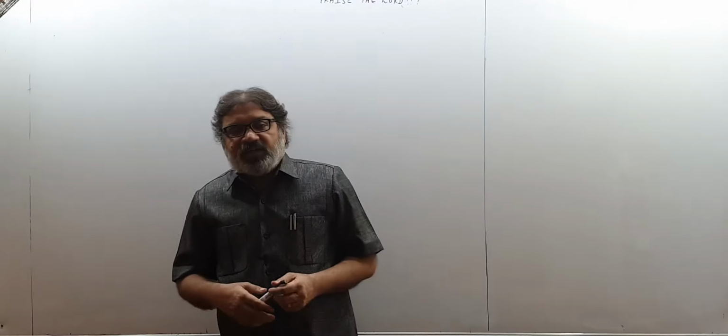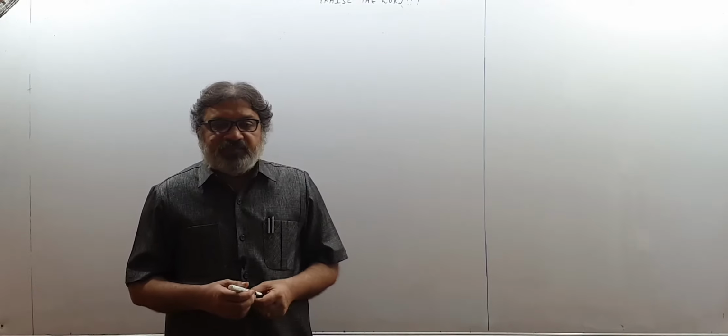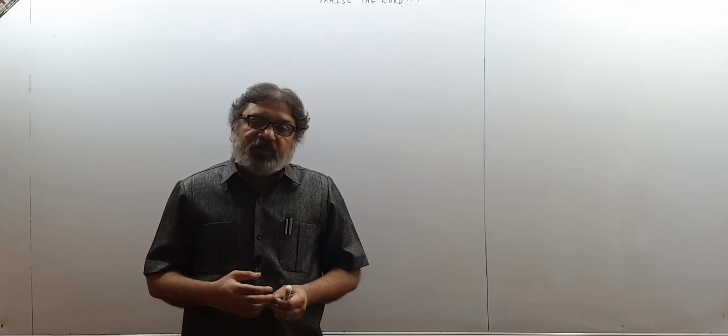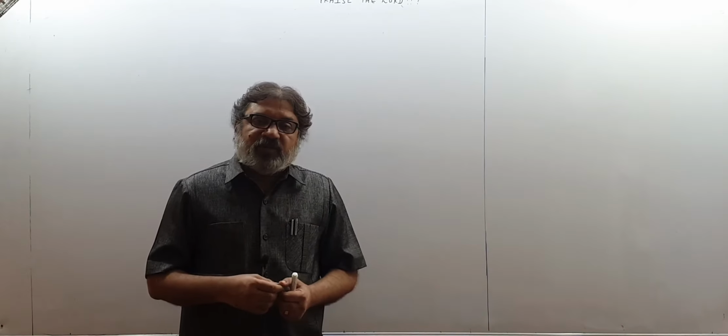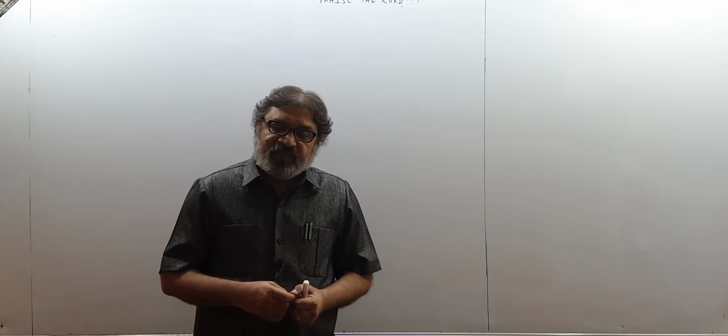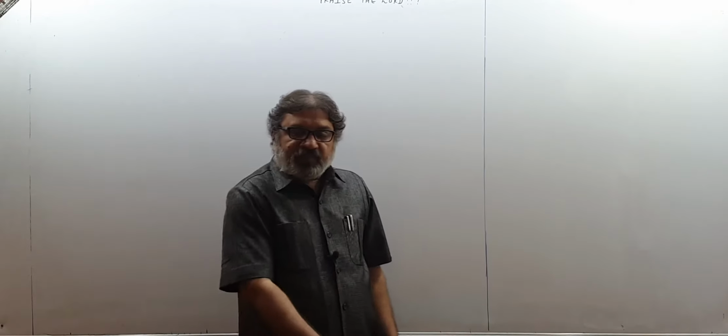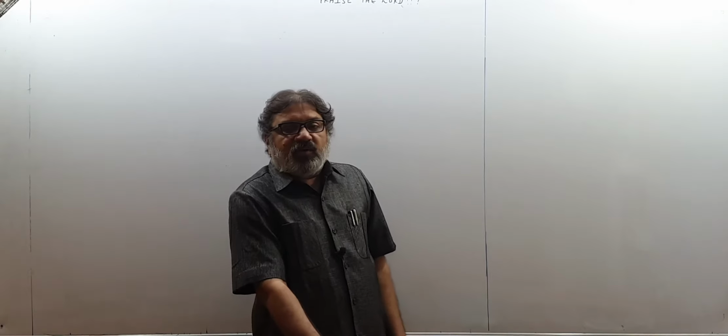We already saw in detail how to get the position of a body, how to decide the position of a body at any time, and how to identify the displacement of a body in a given interval of time. We talked at length about that. So after getting information about position and displacement of a body, what is velocity and why do we need it? Then in the next video we will talk about acceleration.